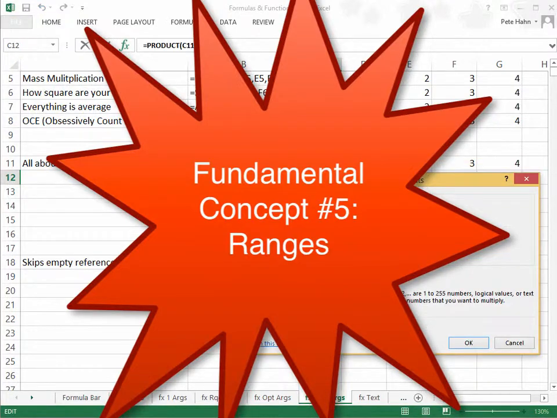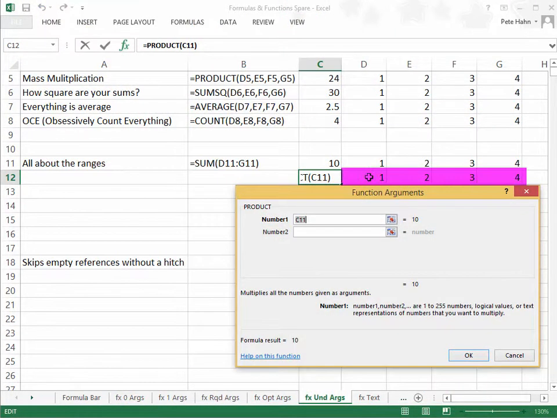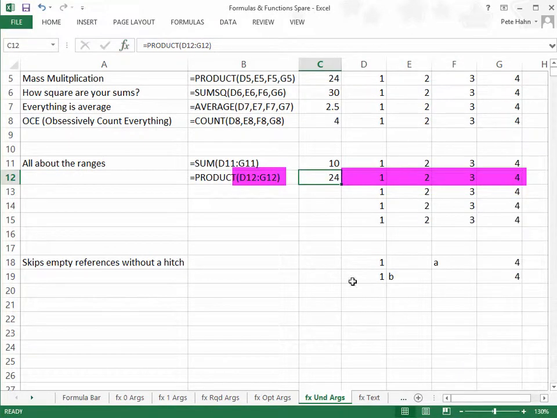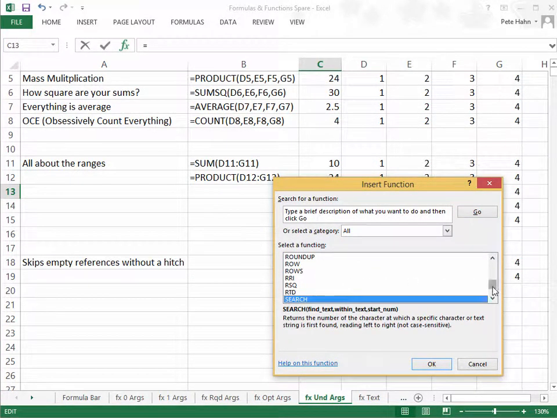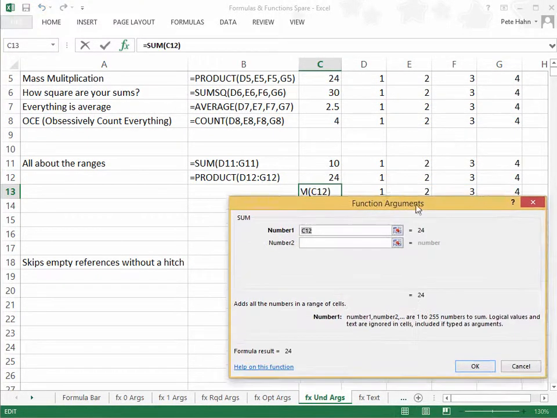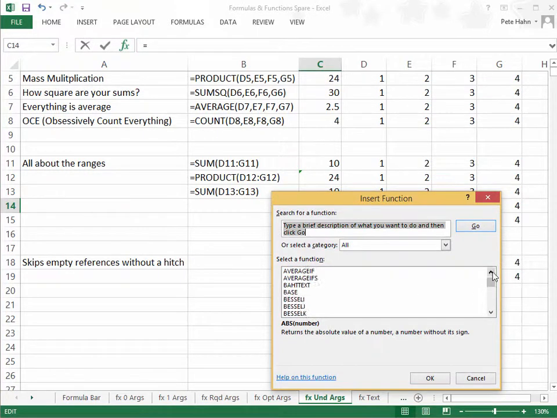Cell ranges are very handy, and I use them quite often in my projects. This is not to be confused with what is called a named range, which is a topic for more advanced tutorials. Notice, as each function statement is completed, the return value is exactly the same as if each individual cell reference had been added as an individual argument. I'll fast forward here. You can pause to examine the details.